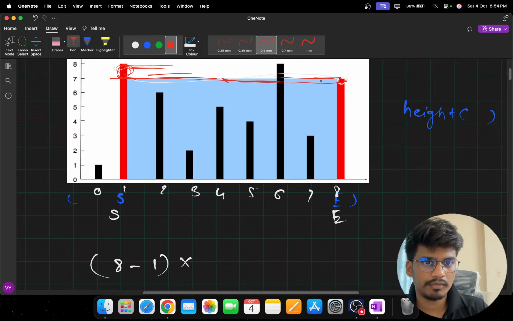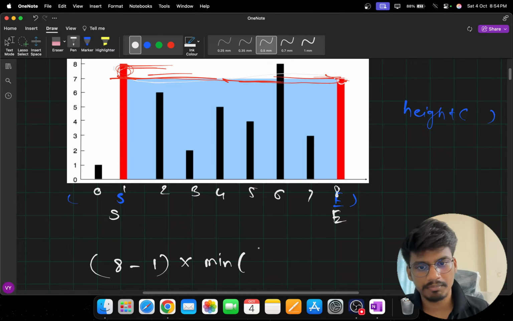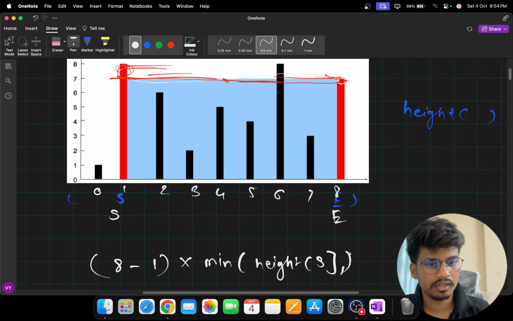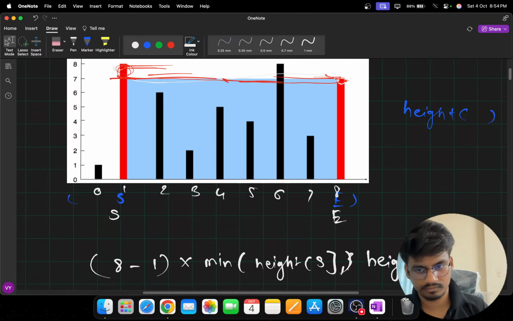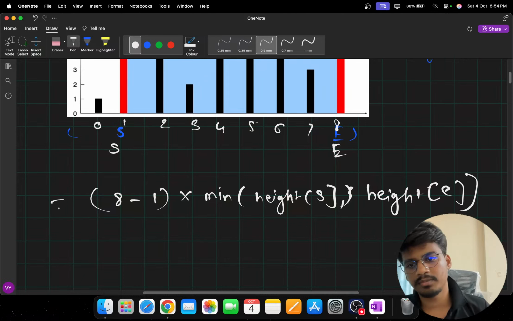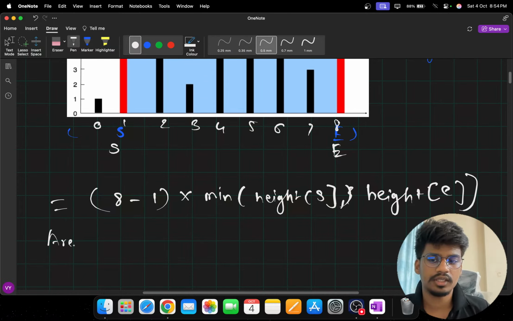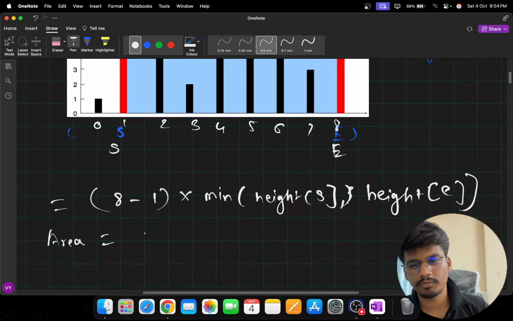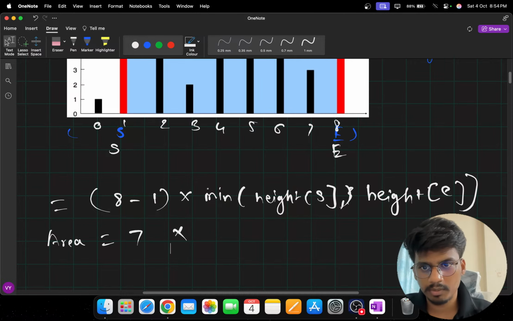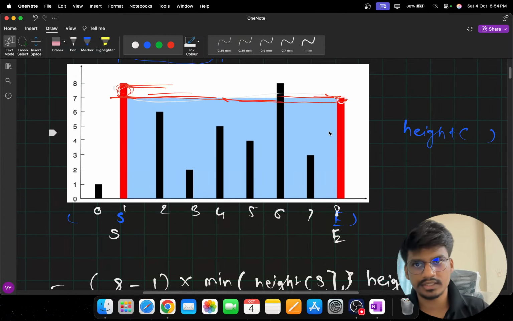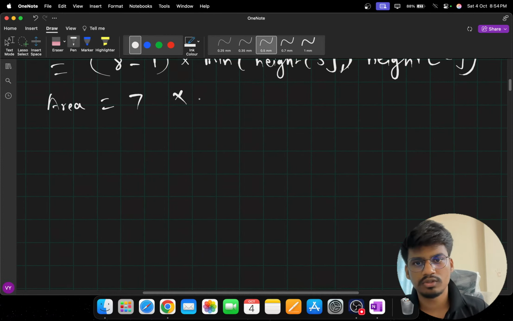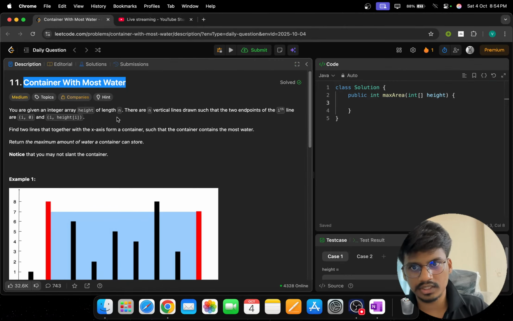So the minimum would be the minimum of the height at the start and the height at the end. Here it would be 8 minus 1, which is 7, into the minimum of 8 and 7, which is 7, which in turn is 49, and you can see that this is the answer.